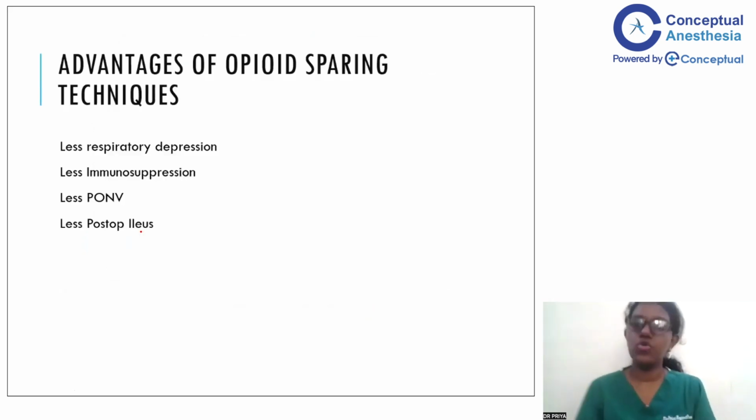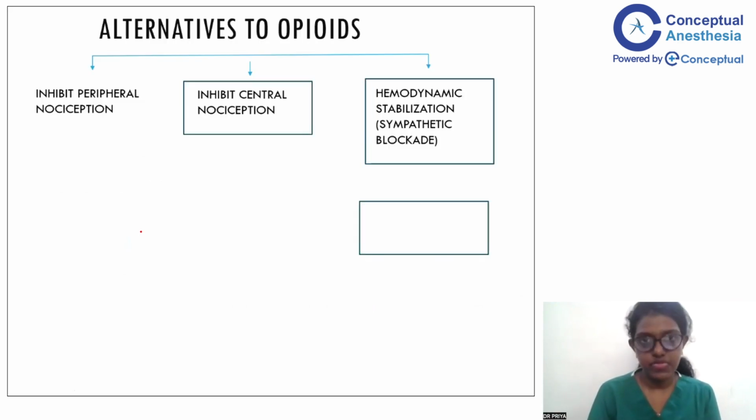So coming to opioid-free techniques. What are the advantages of opioid-sparing techniques? Mainly, of course, as discussed, the respiratory depression component is less, less PONV, less post-op ileus and constipation, and less immunosuppression. I will talk about the immunosuppression topic in a few slides.